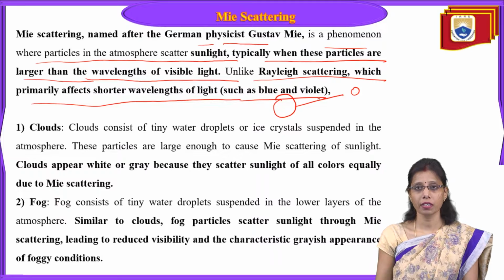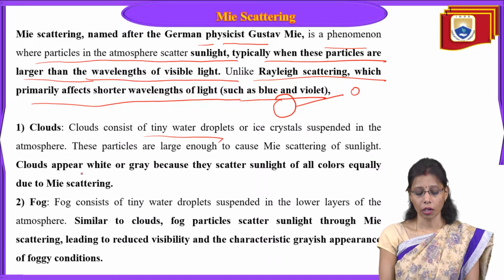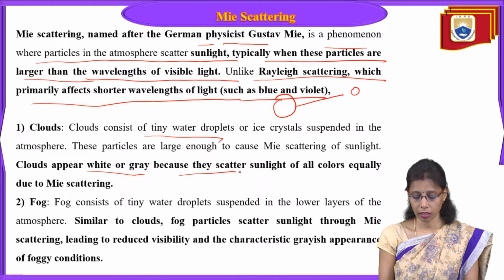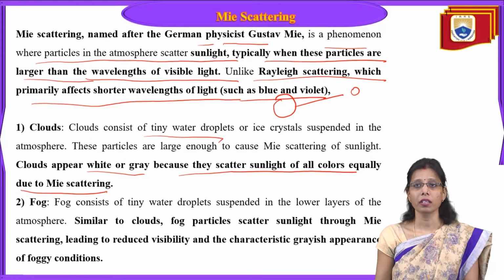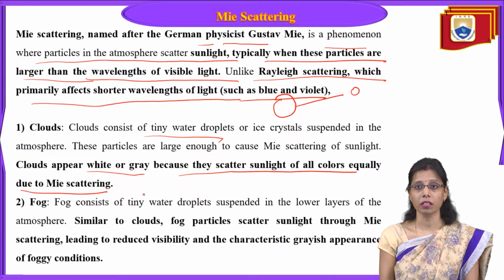Now, a few examples. Clouds. Clouds consist of tiny water droplets or ice crystals suspended in the atmosphere. These particles are large enough to cause Mie scattering of sunlight. So clouds appear white or grey because they scatter sunlight of all colors equally due to Mie scattering.